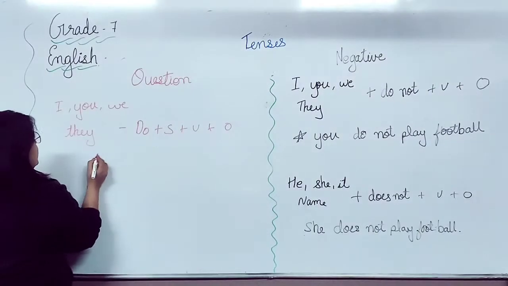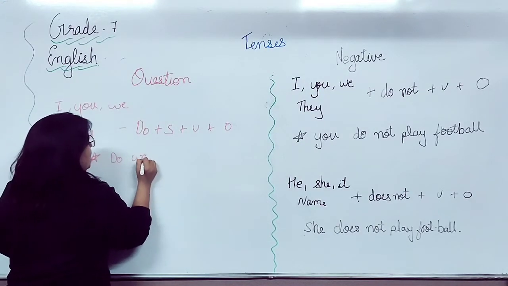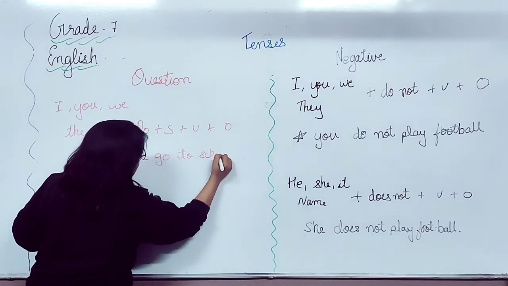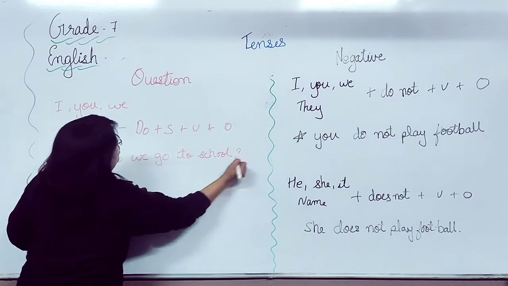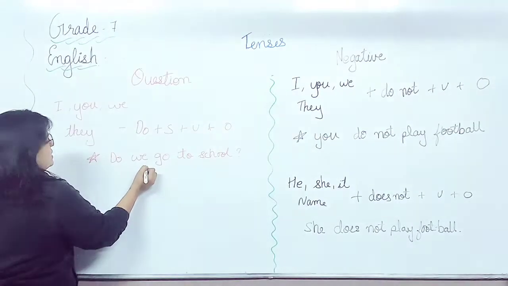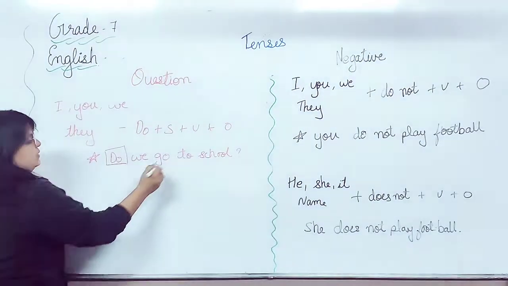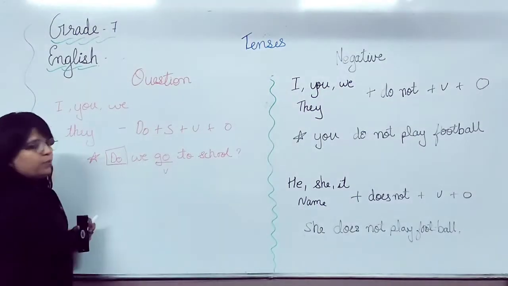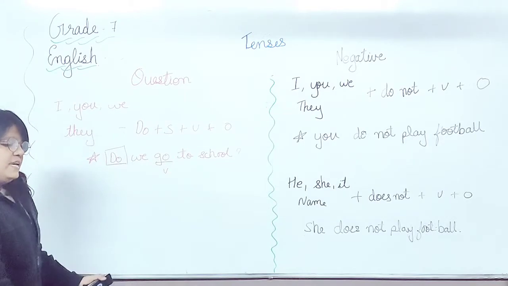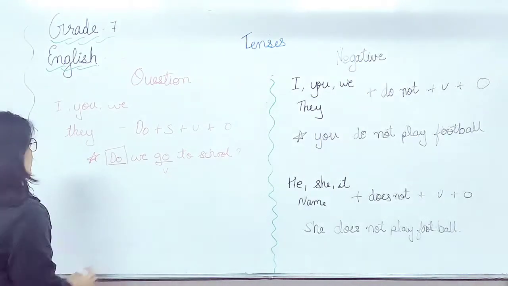Let's have one small example. Do we go to school? And question mark at the end. Now here you can see we is a subject, so before we I have added do, and go is a verb over here. So do we go to school means in question sentences we have to add do before the subject.